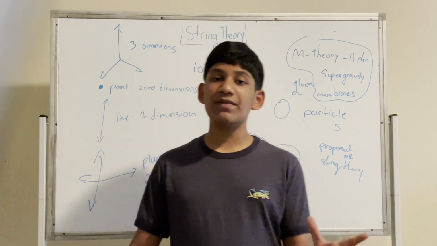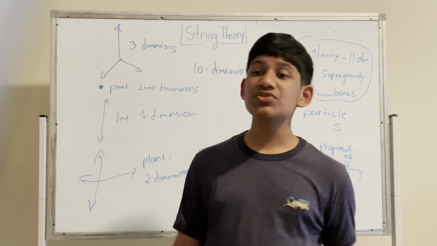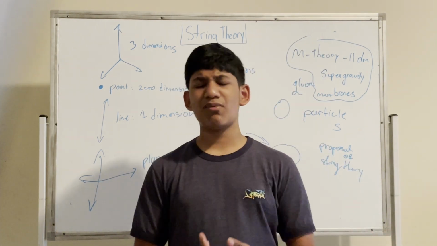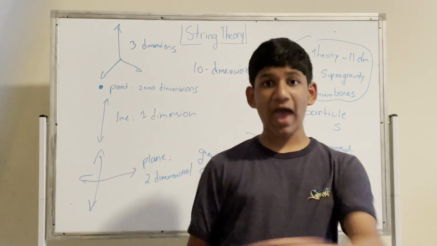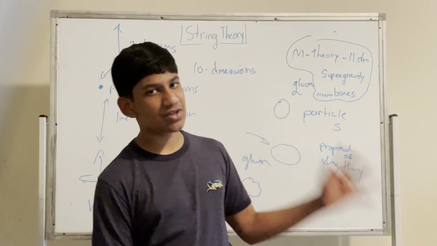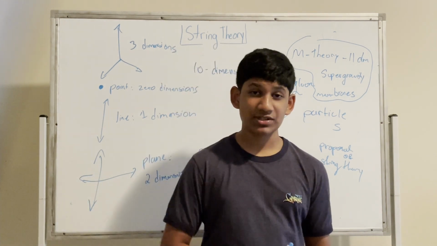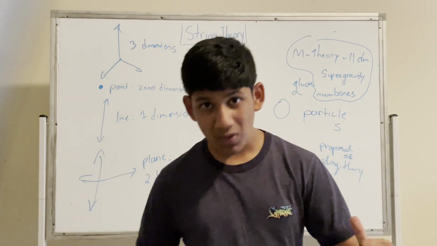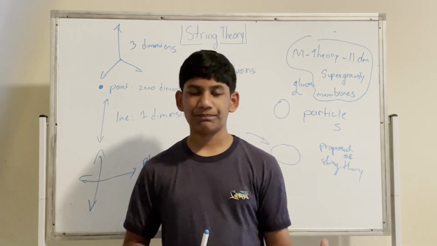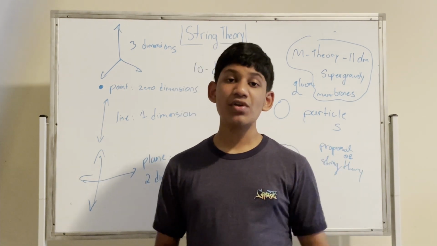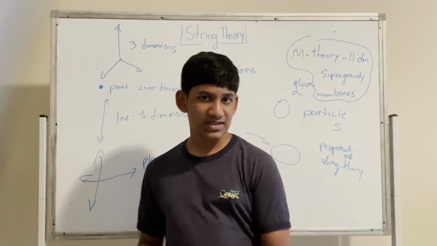And to describe the unification of the 4 fundamental forces, but also describe other things too, like we can describe the Higgs field, the Higgs boson, and so on and so forth. We should be able to describe everything in our universe. That's the theory of everything. We have the unification of the 4 fundamental forces. The 4 fundamental forces are the gravitational force, the electromagnetic force, the weak force, and the strong force. Notice the weak force and the strong force are considered nuclear forces.